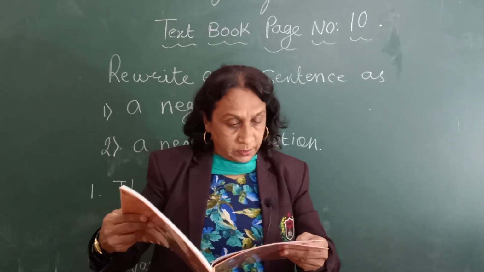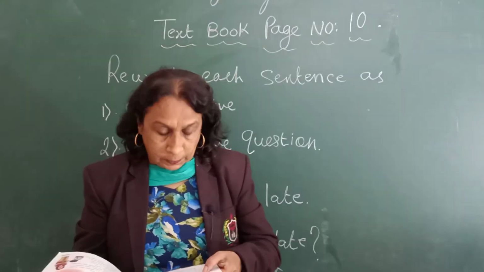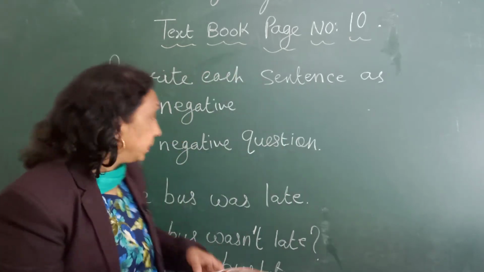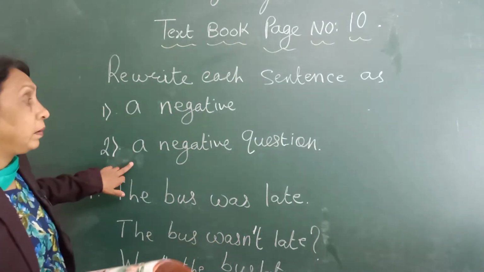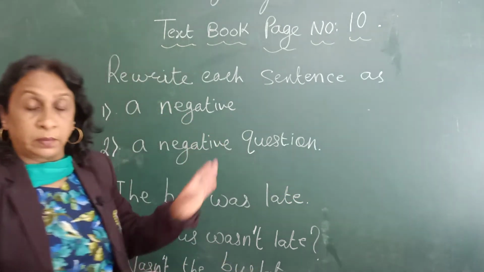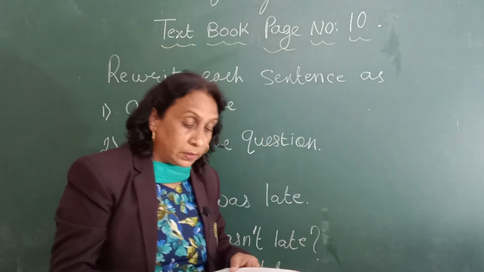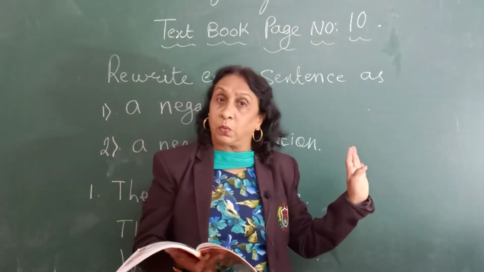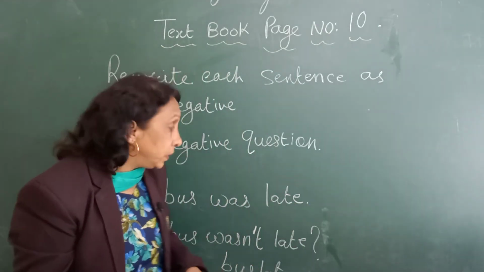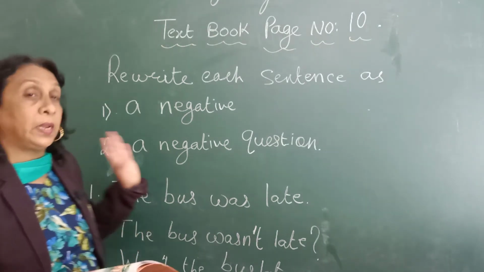Students, now on page number 10, look at the second exercise. Rewrite. Now the question is, rewrite each sentence as a negative and a negative question. Understood? A negative sentence, we have to make a sentence in negative and then a negative question. When we make a sentence into negative, we are not going to give a question mark because it is a simple assertive negative sentence. But when we are going to ask a negative question, that time only we will give a question mark.